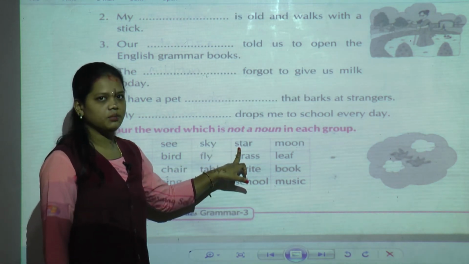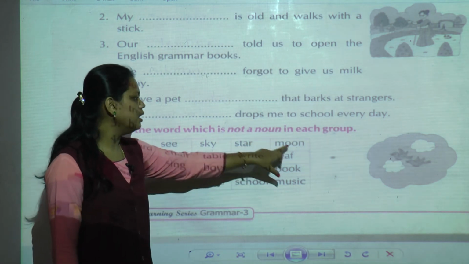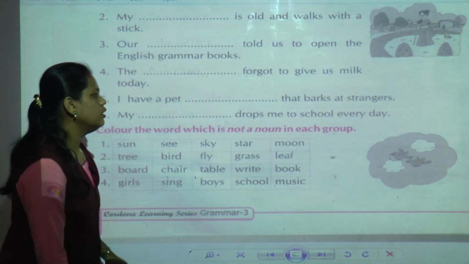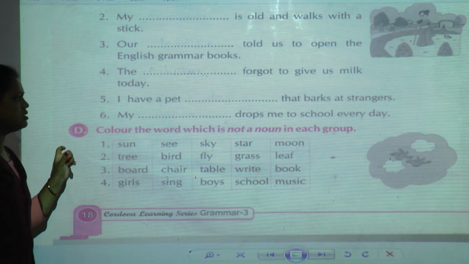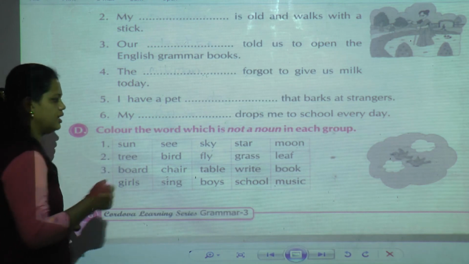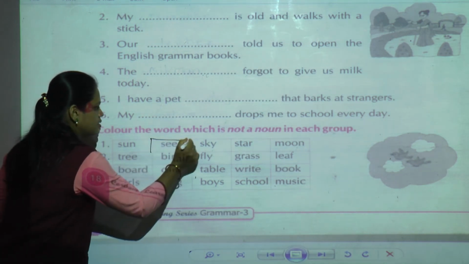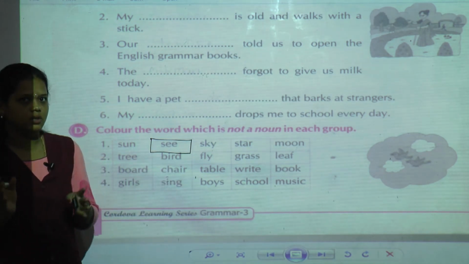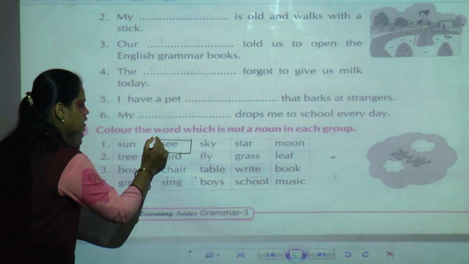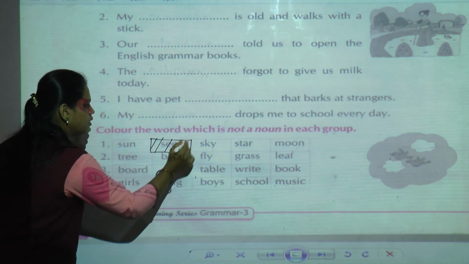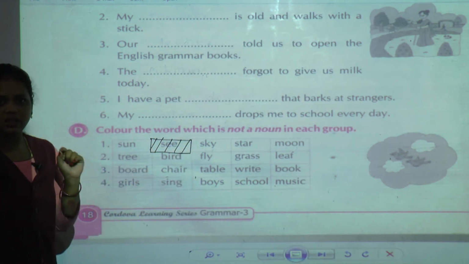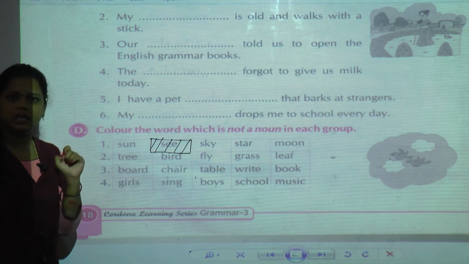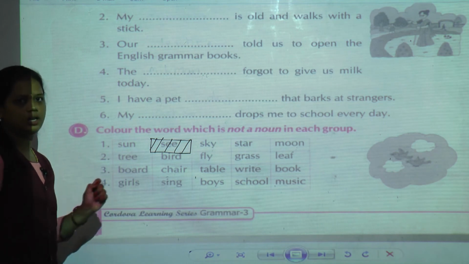Stars we can see above the sky, and moon. So what is the word which is not a noun? The word is sea. Sea means we are watching, we are looking. So this word is not a noun. You can color this word with the help of crayons. Any color you can use.